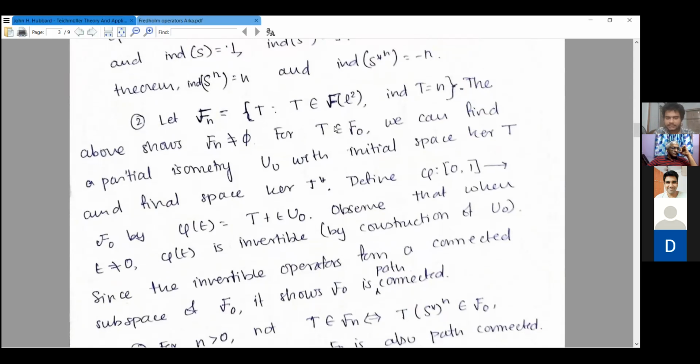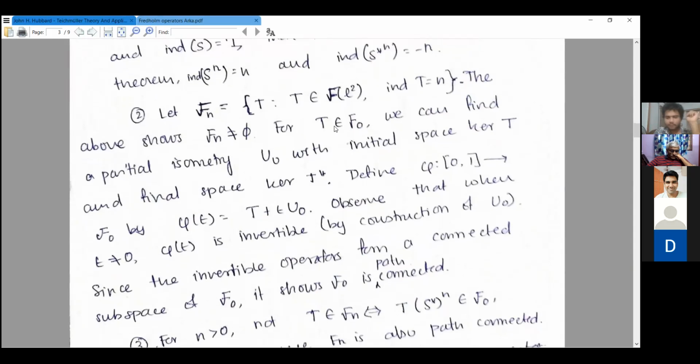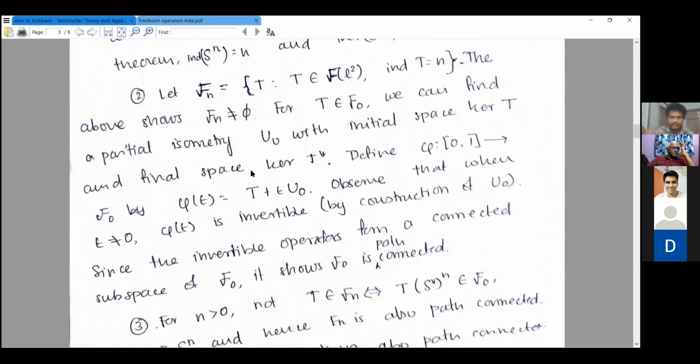So since T is in F_0, using a statement that is proved in the polar decomposition lecture, you can find a partial isometry U_0 such that the initial space is equal to the kernel and the final space is equal to the cokernel. So define phi as the linear path joining T to T plus U_0.